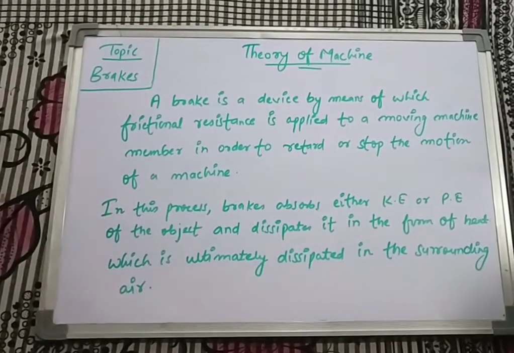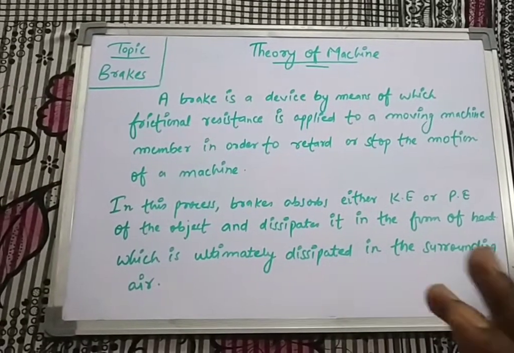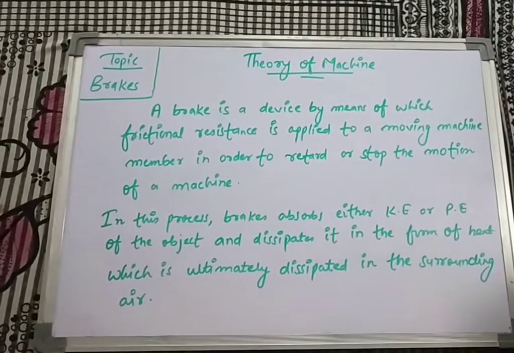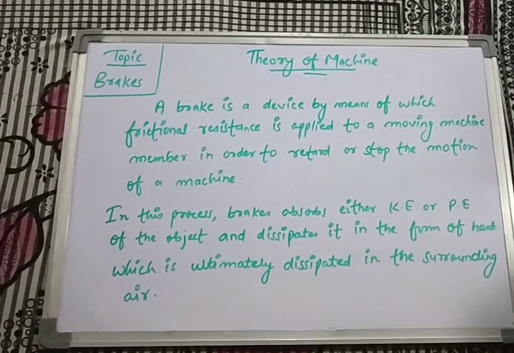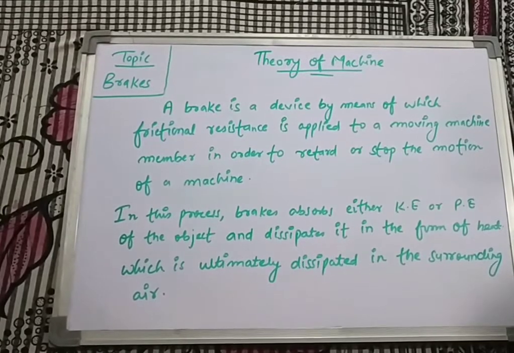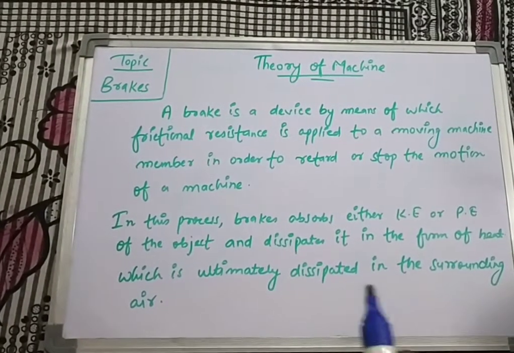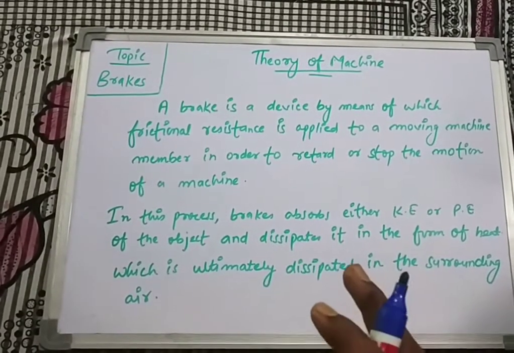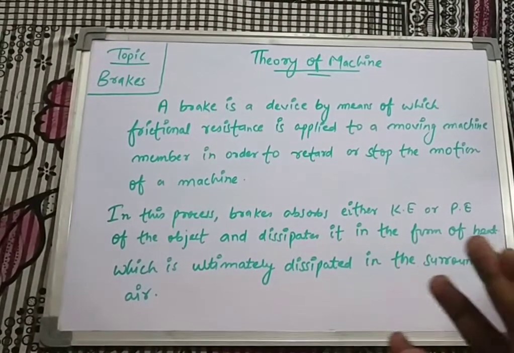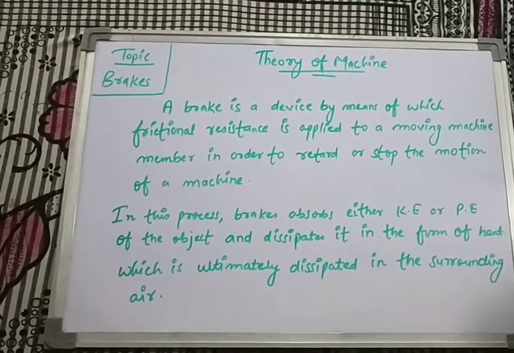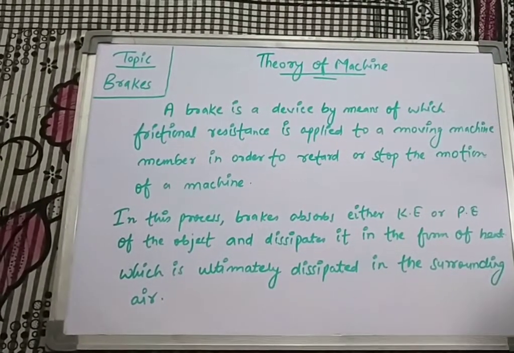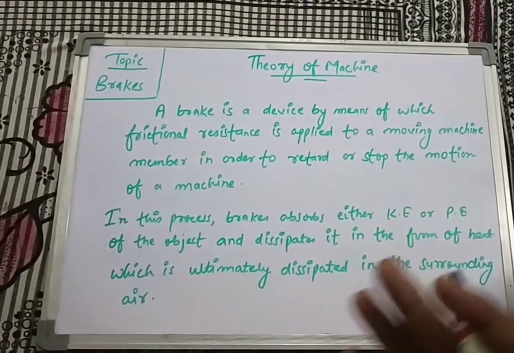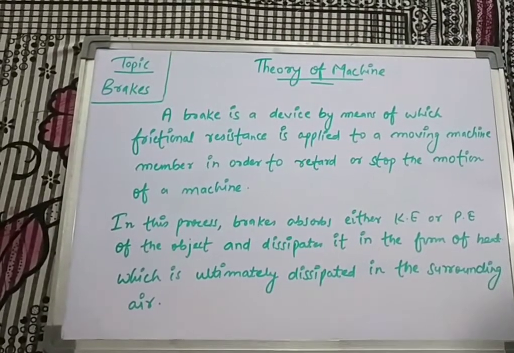of a machine. That means a brake is a form of device which is mainly applied to a moving machine. That means the machines which are in motion, the brake is mostly applied to those members in order to retard or stop the machine. That means either we have to slow down the motion or the speed of that object, or completely stop the motion of that object. So if we have to retard the motion or completely stop the motion, then we apply a brake.